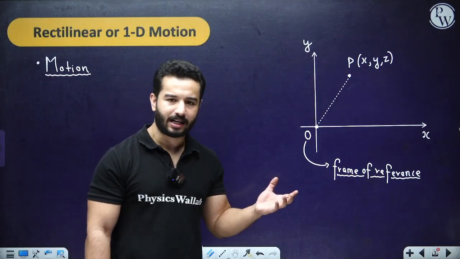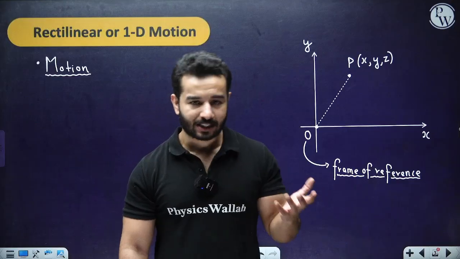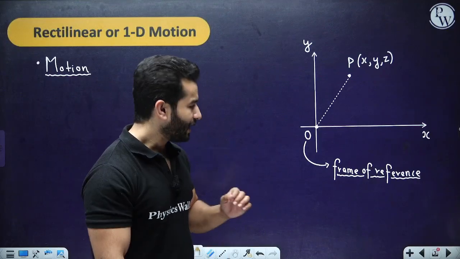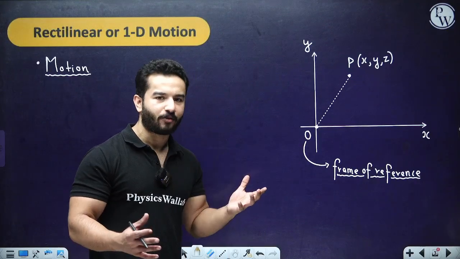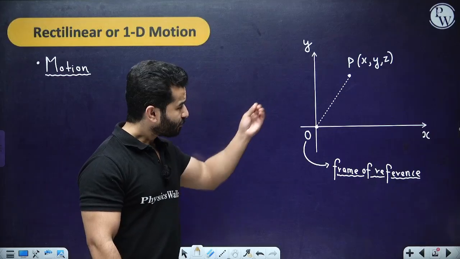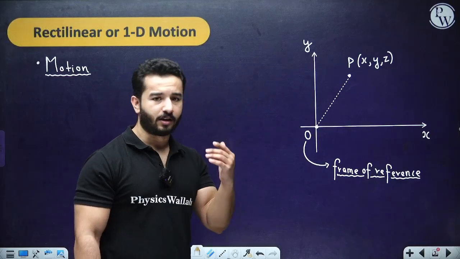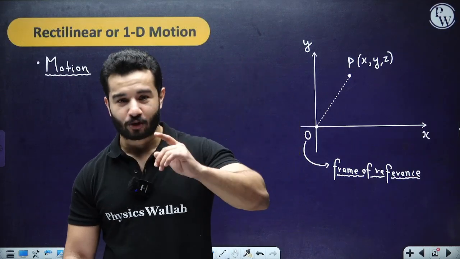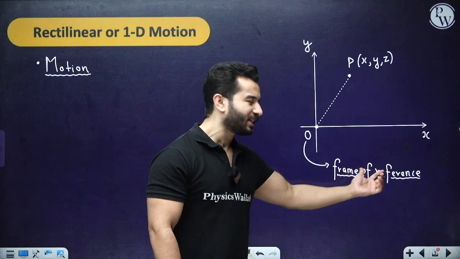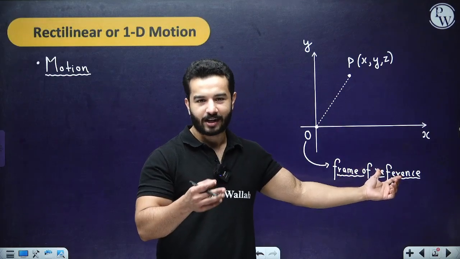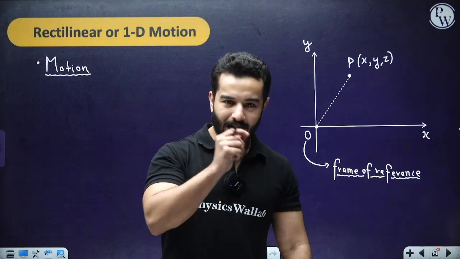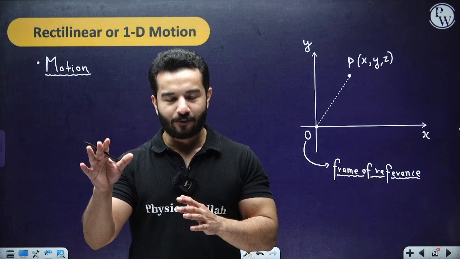Now, it is not necessary that the frame of reference will always be at rest. It can be in motion. It can also accelerate, right? Then we are going to talk about something else, like a non-inertial frame. But for now, let's just say that this is a frame of reference and we have got a body. If the coordinates of the body change, it goes without saying that the coordinates are changing with respect to a certain frame of reference, right? So I am defining motion quickly, then we're going to move on.